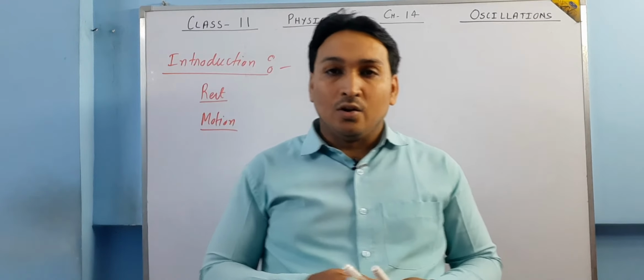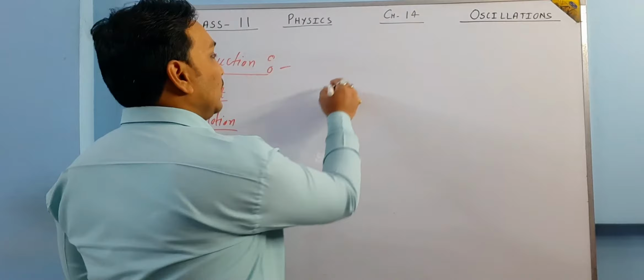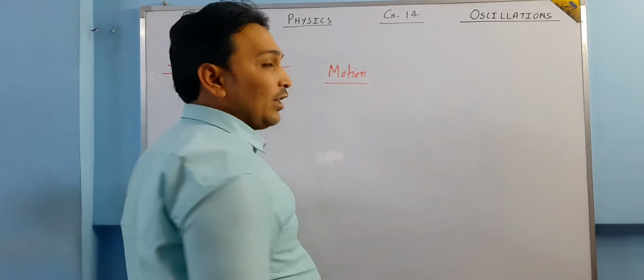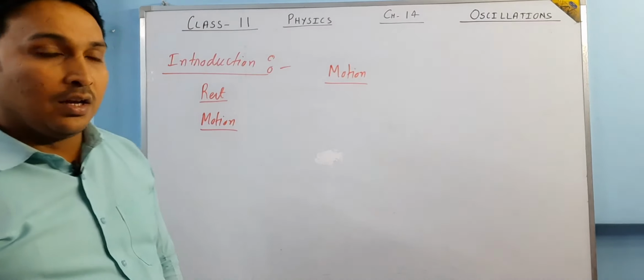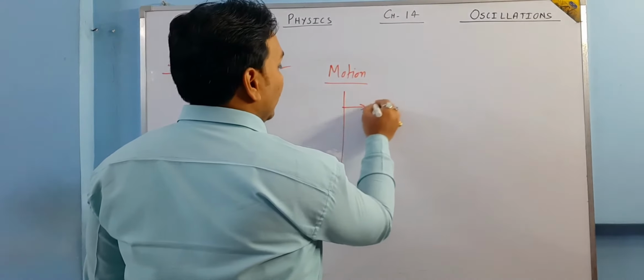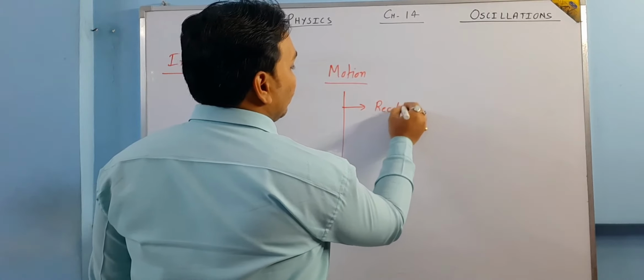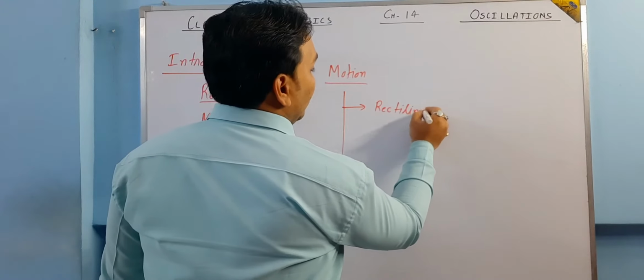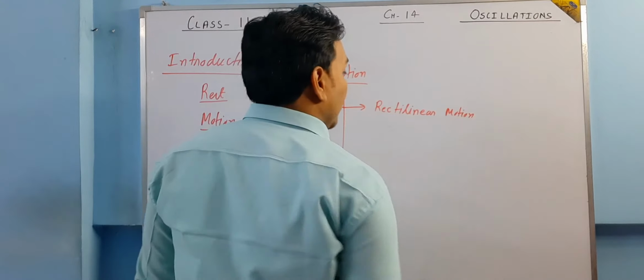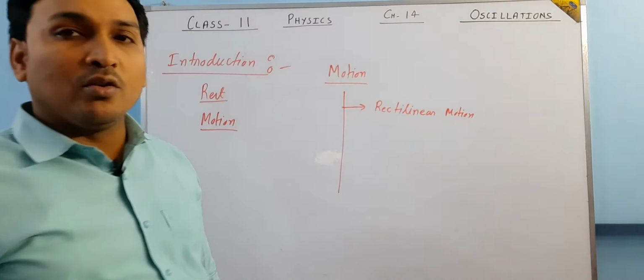Now if we talk about motion on the basis of path, what type of path the body is covering, motion is divided into four categories. One is rectilinear motion, in which the body travels on a straight path. It may be curvilinear motion.